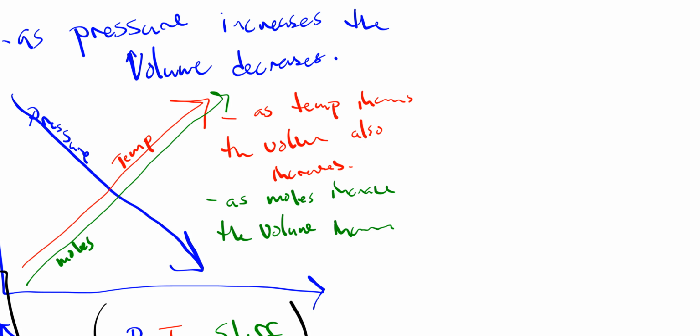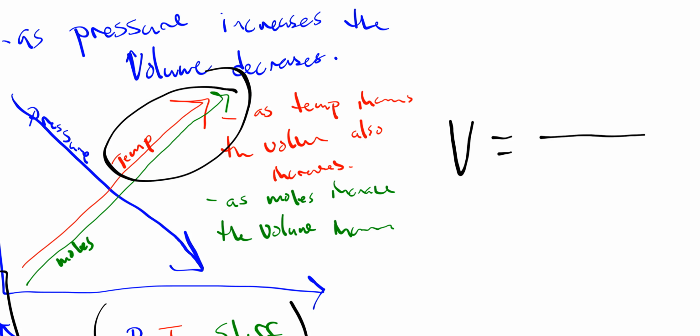So what we're going to do, we're going to have a relationship where we say volume, then we're going to make a fraction out of it. And anything here that's pointing up means it's directly related or on top of a fraction. So our volume is directly related to the temperature of the gas, and it's directly related to the moles of the gas. And we use N to represent number of moles.